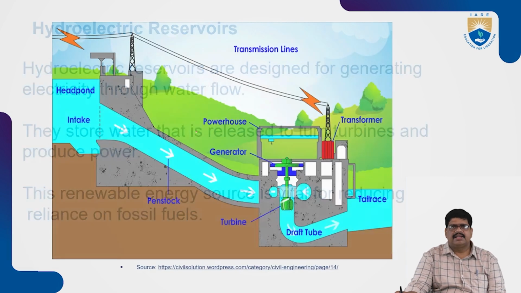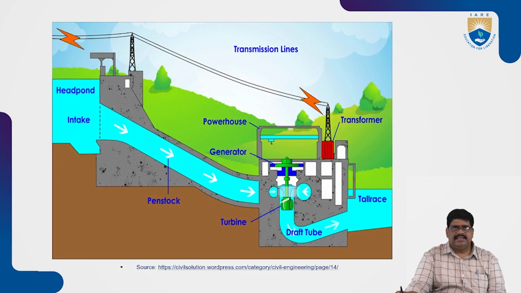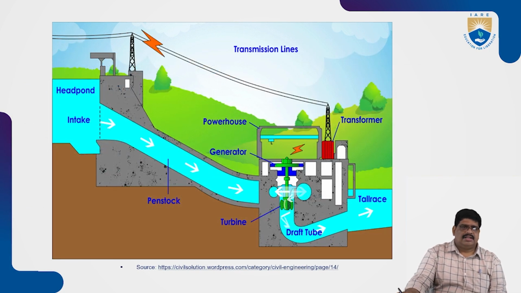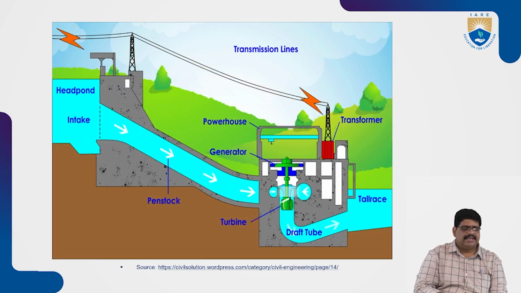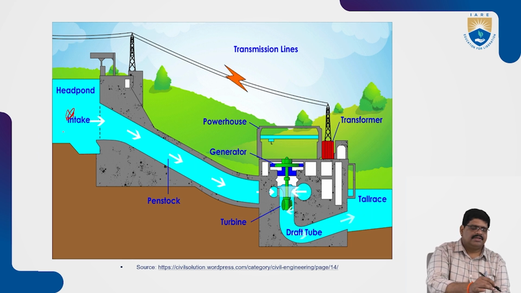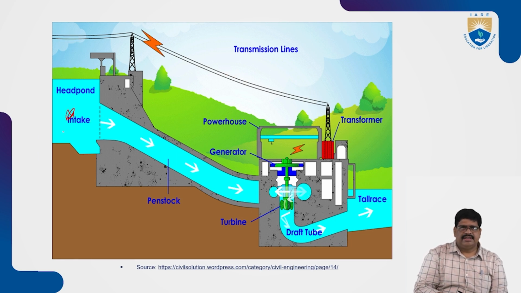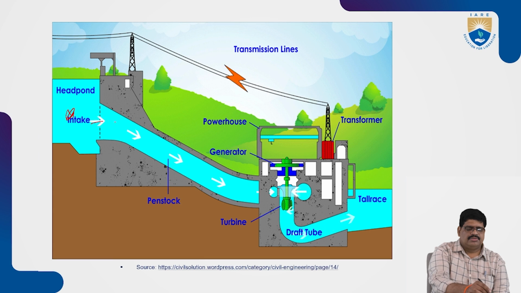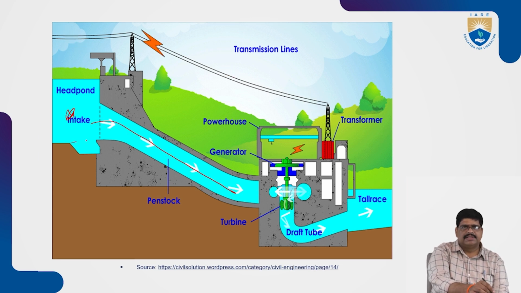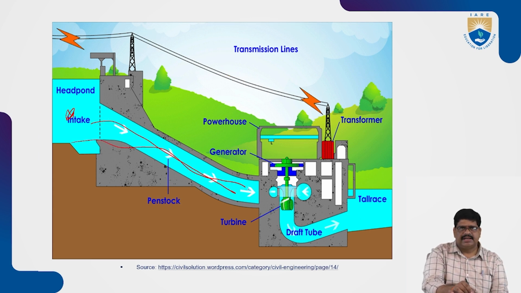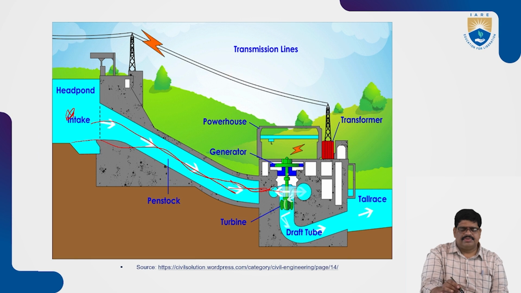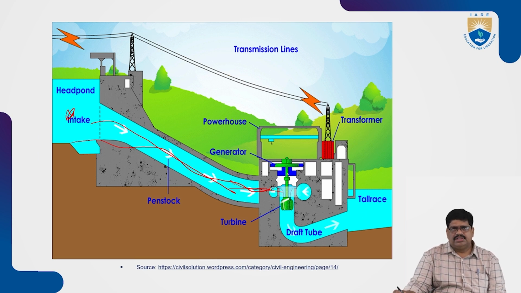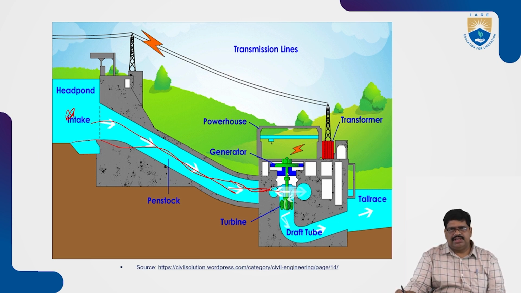Let us see the diagram so you can understand easily. The water is taken in here from the reservoir through the penstock. Through the penstock, the water reaches the turbine, which rotates continuously due to the bombarding of the vanes.